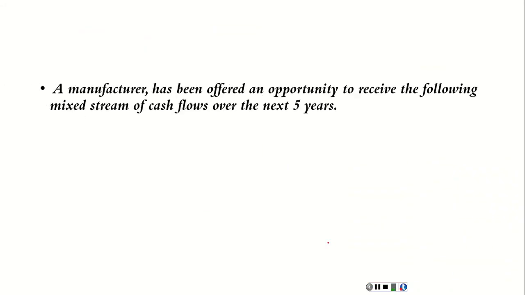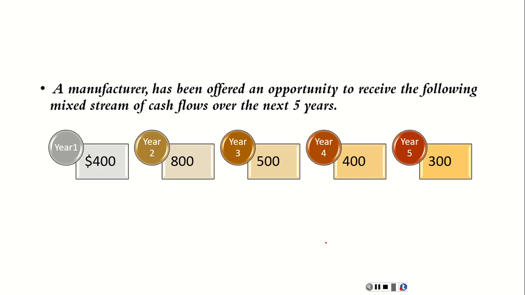Show another exercise. Suppose a manufacturer has been offered an opportunity to receive the following mixed stream of cash flows over the next 5 years. As shown, in year 1, it is expected to receive 400, 800 in year 2, 500 and 400 in year 3 and 4. The last year it expects to receive 300.